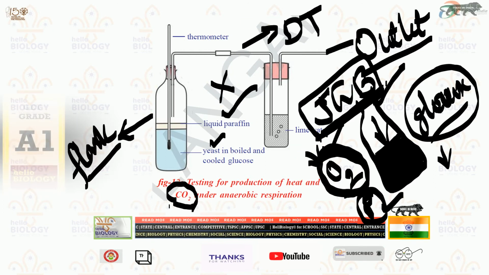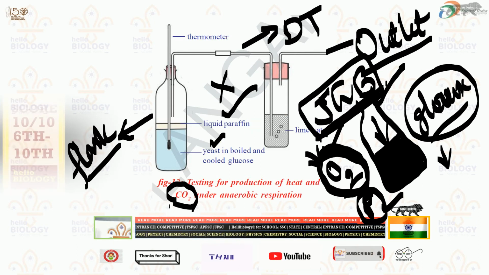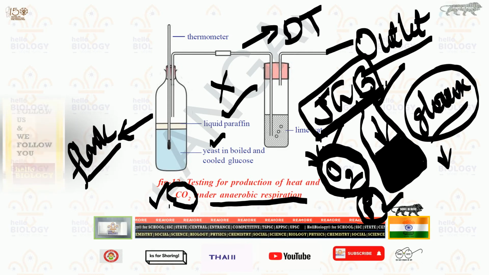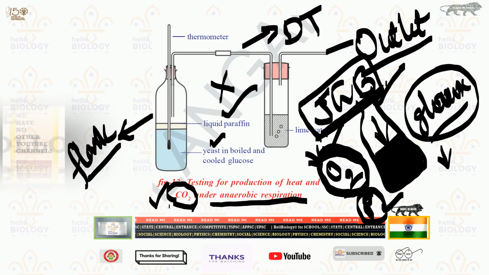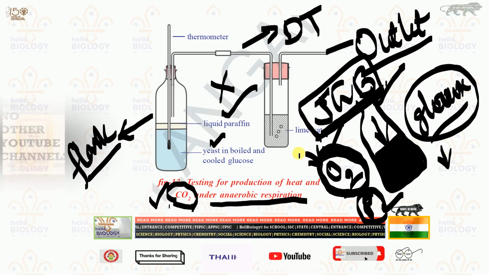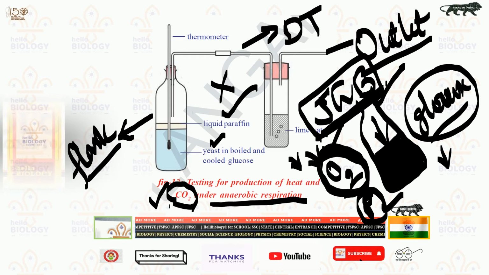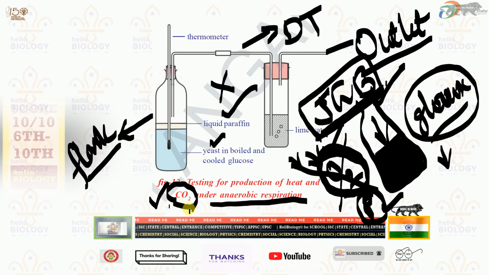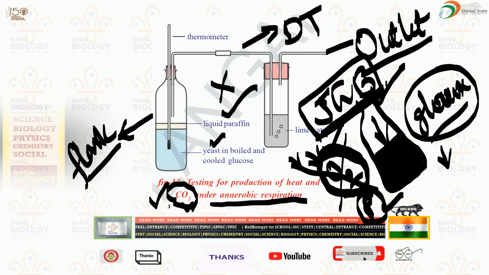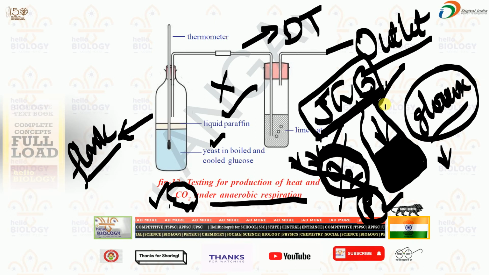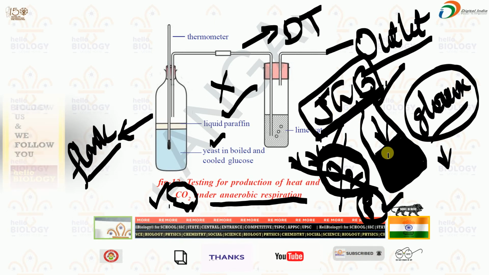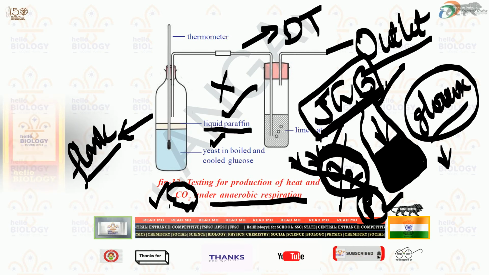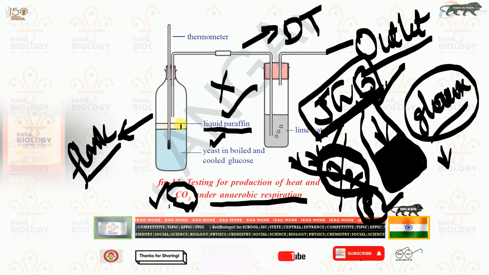That means for this whole experiment, oxygen won't be supplied. Why? We are doing an anaerobic respiration activity, and we need to prove that only carbon dioxide is produced in the reaction. If we allow oxygen, we would think aerobic respiration also took place, which will fail our activity. So our main intention is that carbon dioxide must be seen in anaerobic respiration. After adding Janus green B, if oxygen is there it turns pink. Then we add a layer of liquid paraffin. It is just like oil. On the water, if we add oil, it won't allow anything through.